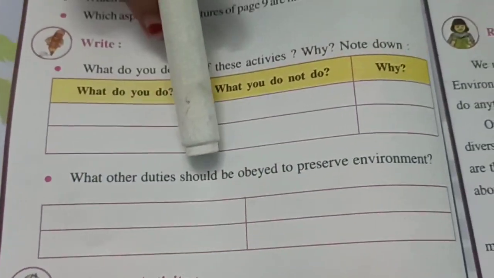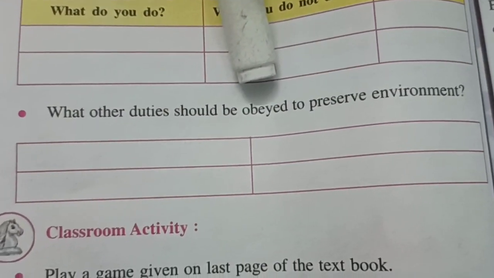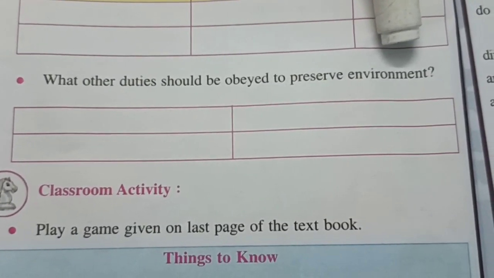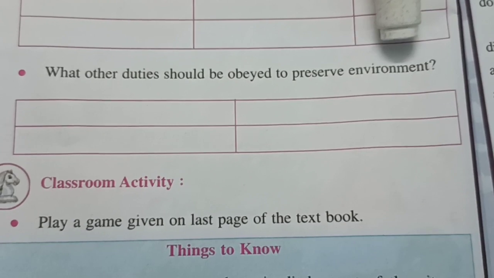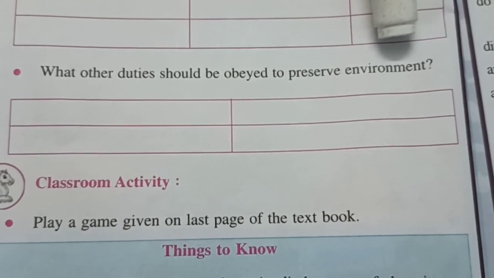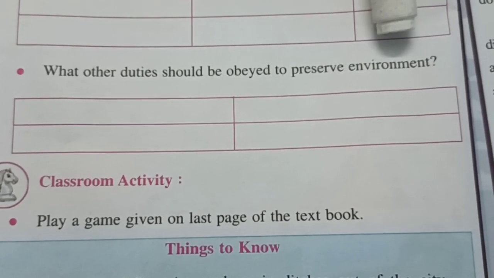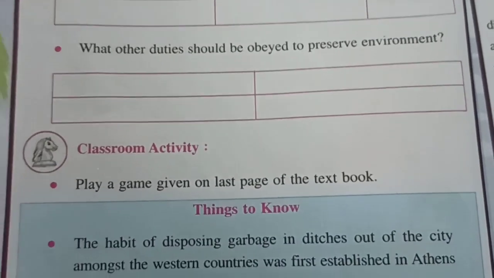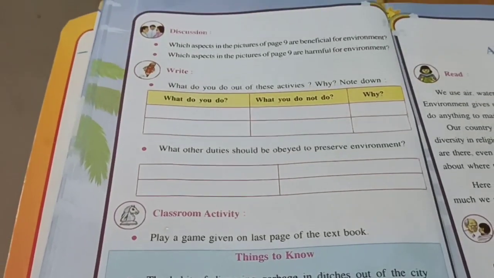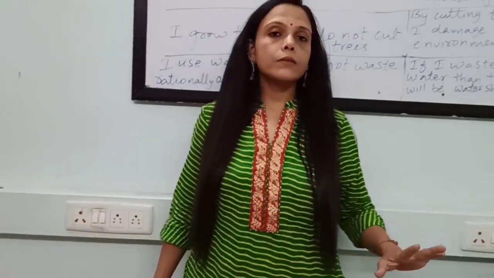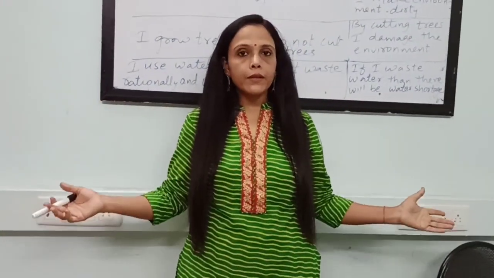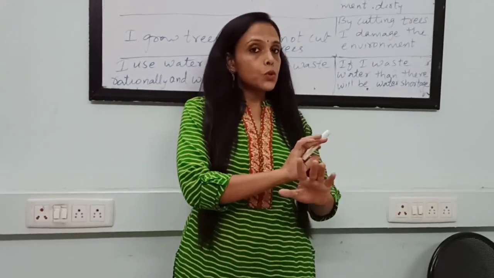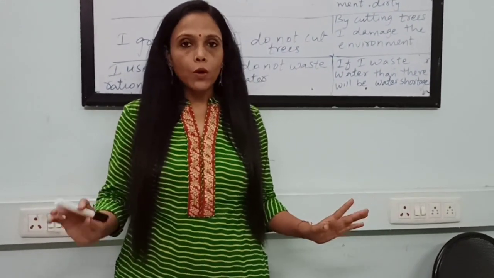Now same here in the second question, see. What other duties should be obeyed to preserve environment? अगर आपको environment को preserve अच्छे से रखना है सालों साल तक, then what activities, what duty you should obey. आपको कौन सी ड्यूटी फॉलो करनी है, आपको उसको अच्छे से फॉलो करनी है. तो नंबर 1, you should not throw garbage on the road. That we have done. So it keeps the environment clean. If you throw garbage in dustbin, so do not throw garbage in the open.